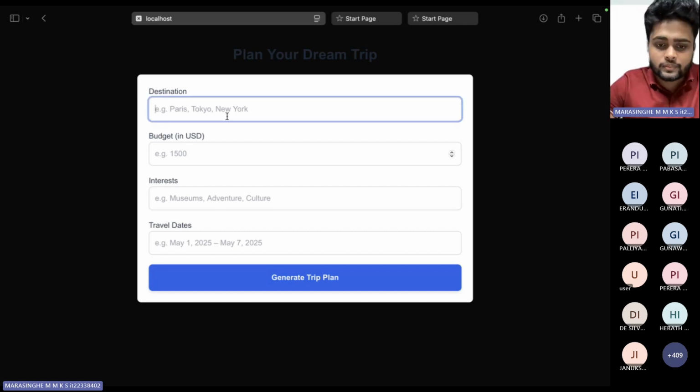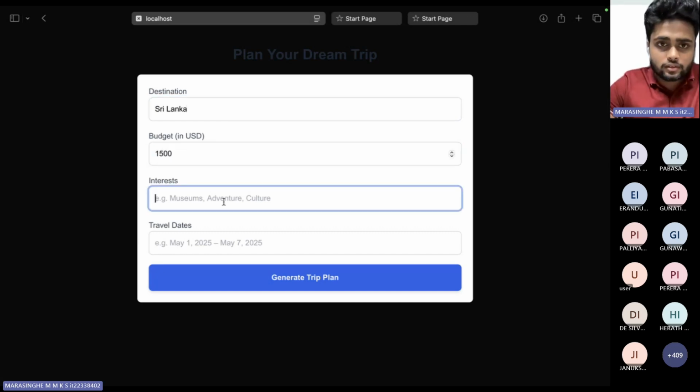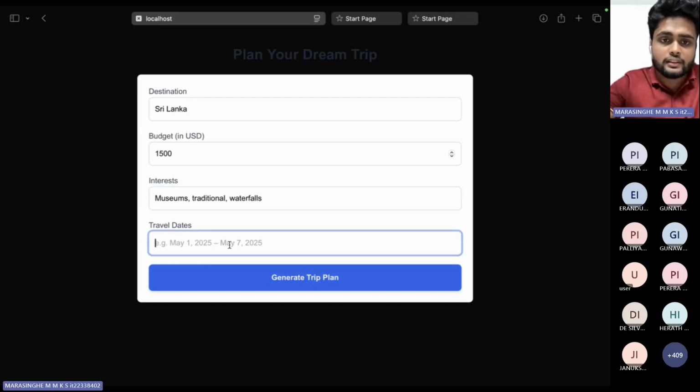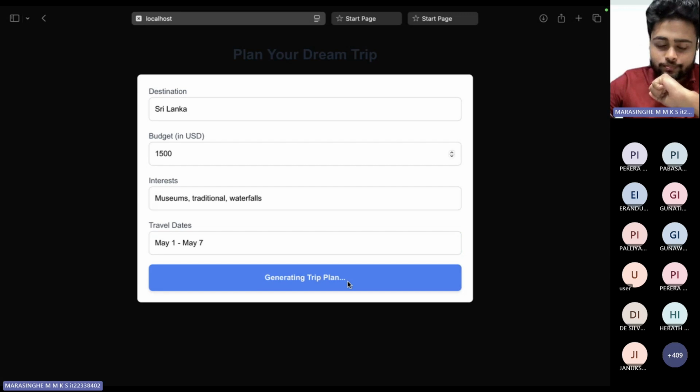For the destination, I will select Sri Lanka, and I will add the budget. Also for the interest places, I will add museums, traditional, and waterfalls like this. And then I will decide my travel dates as May 1st to May 7th. When I click this generate trip plan button, it will take some time because the AI needs to generate its responses.